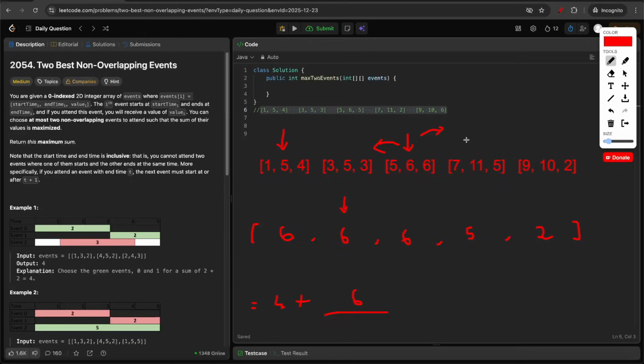So next maybe we'll look at this 7. And maybe we look at this event, and for this event the start time is 7. So 7 is greater than 5. So we can definitely pick this event. And from the suffix sum, we will see that the value is 5. So instead of 6, our answer will be 5.